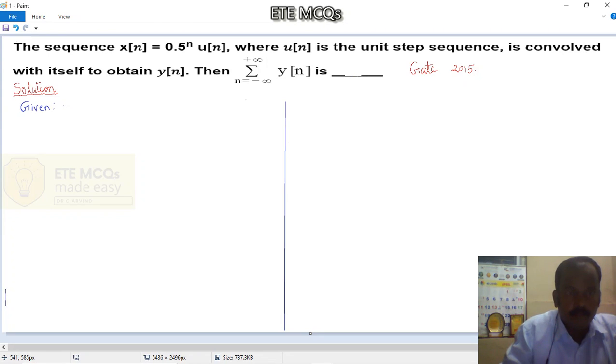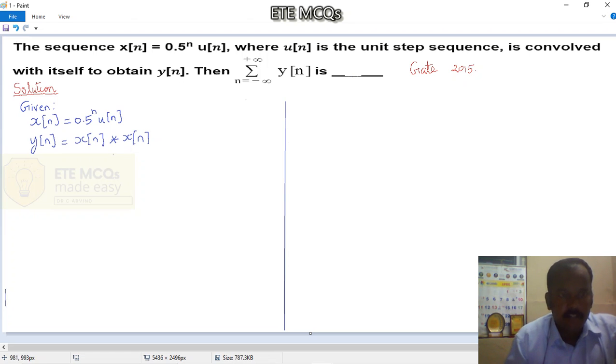So what is basically given for us? Given x of n is equal to 0.5 the whole power n into u of n. So this is given for us. Also it is mentioned that a signal y of n is obtained as the convolution of x of n with itself. So which means that x of n is convolved with itself. In that case, we get a signal. That signal is y of n. And finally, we want to find this summation n is equal to minus infinity to infinity y of n. This is what we are supposed to find.